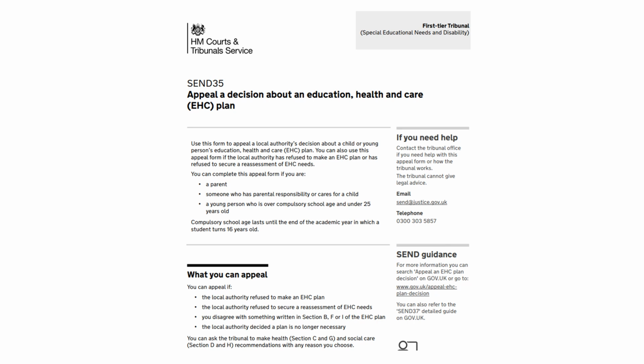If you have passed the last Friday in June of the school year in which your child turns 16, then the right of appeal passes to them. An appeal made by a young person will often be with the support of an advocate, or they could appoint a representative to act on their behalf during the appeal process, including at the hearing.